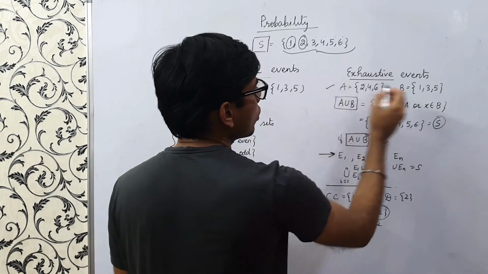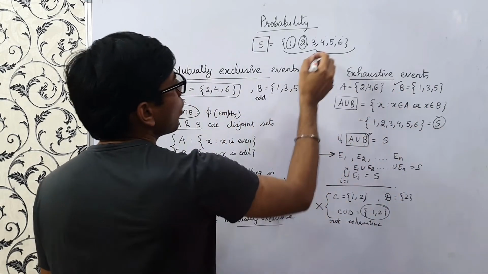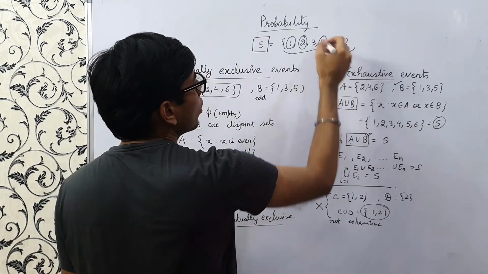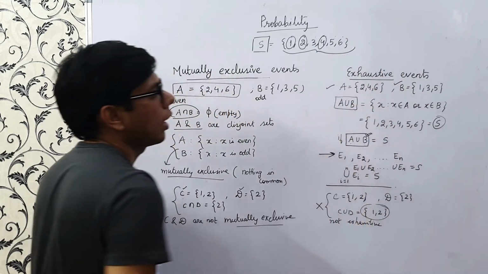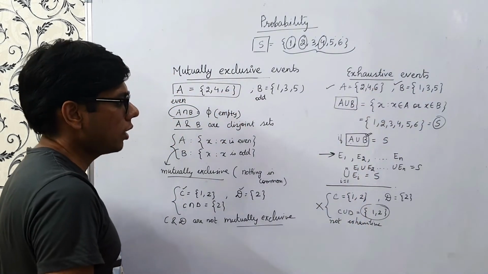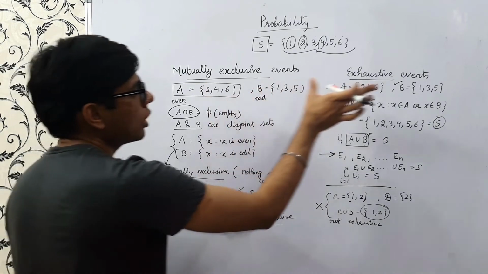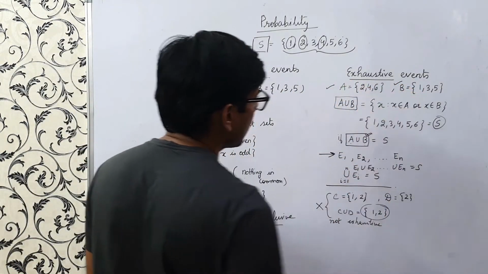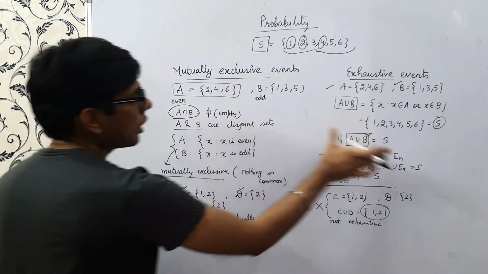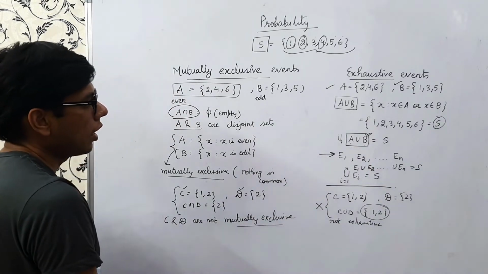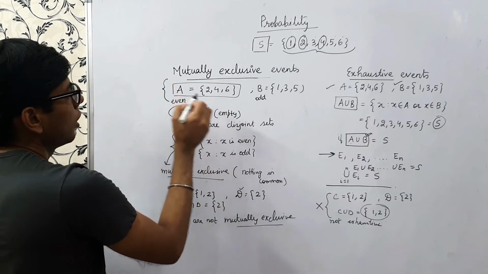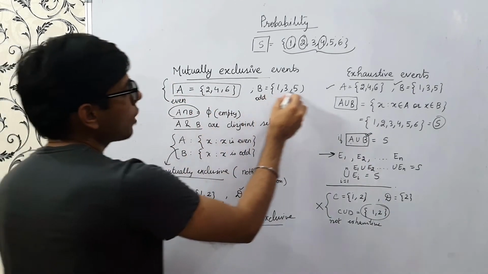Say here also if we see A and B, right? So suppose my dice shows 4, so event A will occur, right? So this is the definition of mutually exclusive and this is the definition of exhaustive. Now suppose both these conditions are satisfied, right? Which is the case here. A is 2, 4, 6 and B is 1, 3, 5.